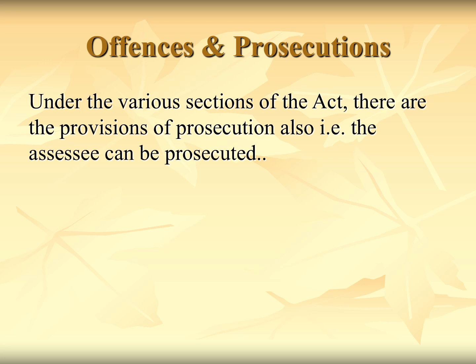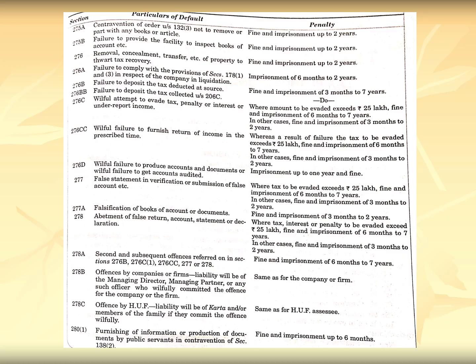Next are offences and prosecutions. Offences means if some offence is committed by the assessee, then there are provisions of prosecution also. That is, the assessee can be prosecuted, meaning some type of fine may be charged from the assessee, and some imprisonment may be there. So different sections are there.